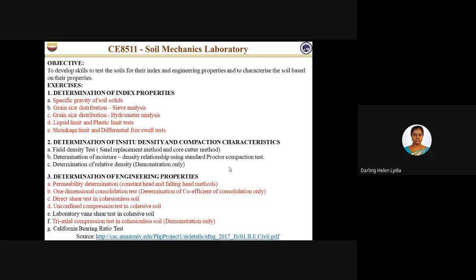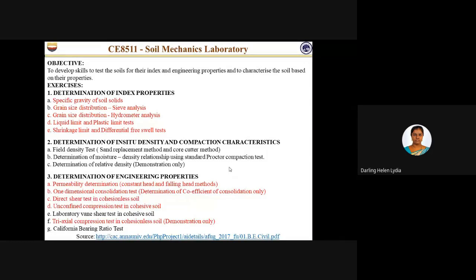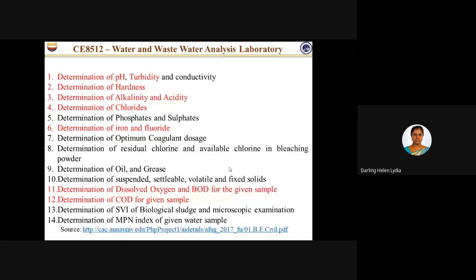So a maximum of 80% of the experiments are available on the virtual lab website. That is specific gravity of soil solids, then grain size distribution, Atterberg limits, then permeability, one-dimensional consolidation, direct shear test, unconfined compression test, then triaxial compression test.